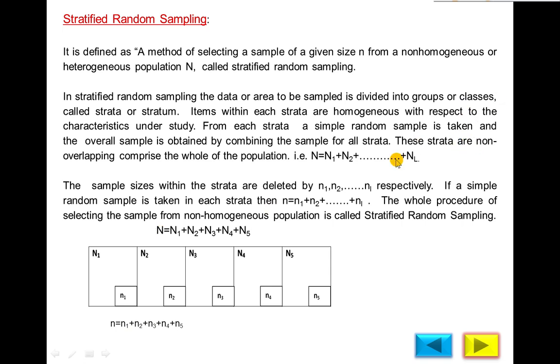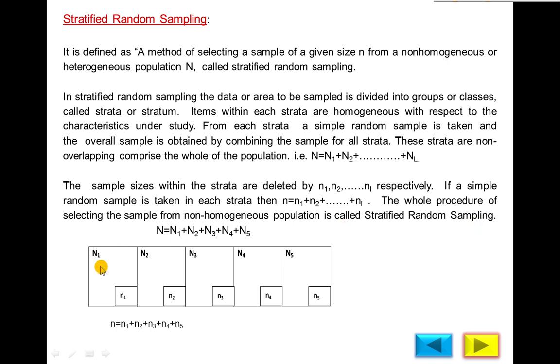So these strata are non-overlapping and comprise the whole of the population. N is equal to N1, N2, N3 and so on up to NL. The sample sizes within the strata are denoted by n1, n2, n3 and so on respectively. If a simple random sample is taken in each stratum, then the total sample size equals small n1 plus small n2 and so on up to the last. The whole procedure of selecting the sample from a non-homogeneous population is called stratified random sampling.